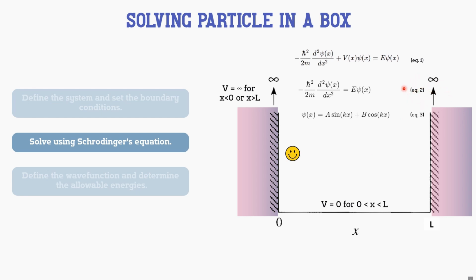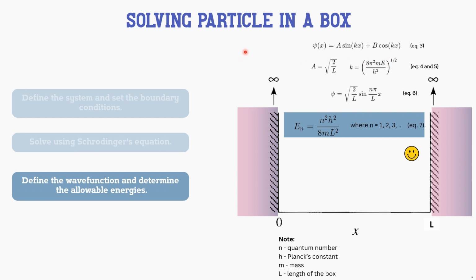We can take this to yield a general equation shown in equation number 3, where a, b, and k are constants. By applying the boundary conditions we have earlier to the general equation, we can now solve for the constants and plug them back in. By doing so, we define the wave functions represented by equation number 6. By solving for k in equation number 3, we found that the solution to the particle in a box is given by equation number 7.